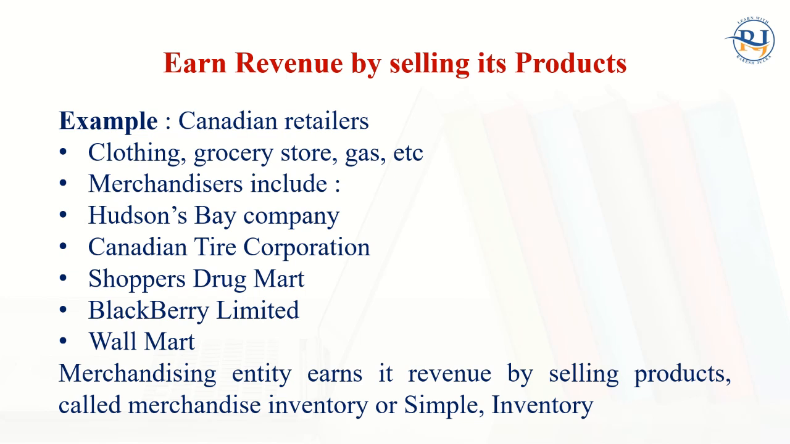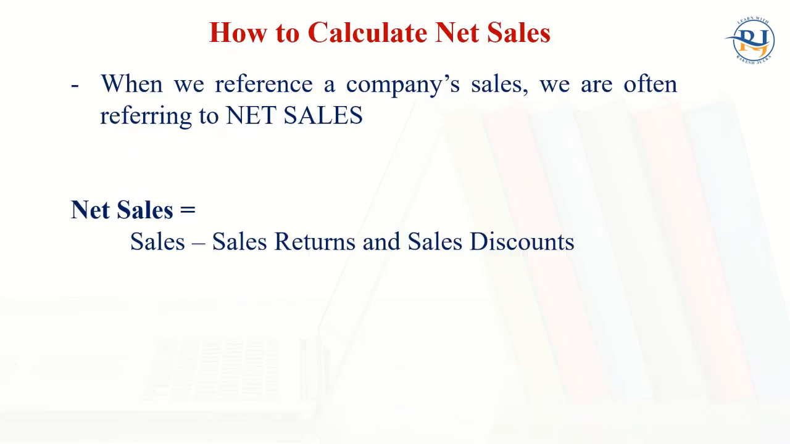So a merchandising entity earns its revenue by selling products called merchandise inventory, known as MI, or simply, you can say inventory. So how can we calculate the net sale? When we refer to the company's sale, we are referring to the net sale. It means sales minus sales return. That will be the net sale at the end of the period, on 31st of December.